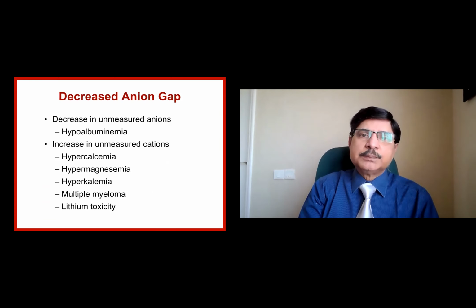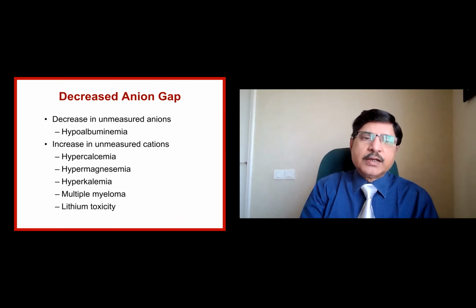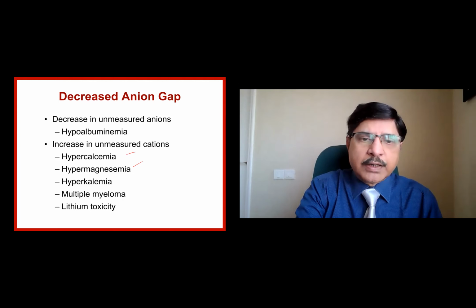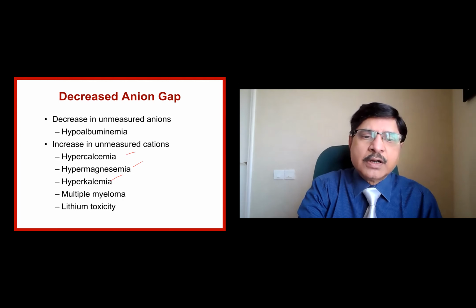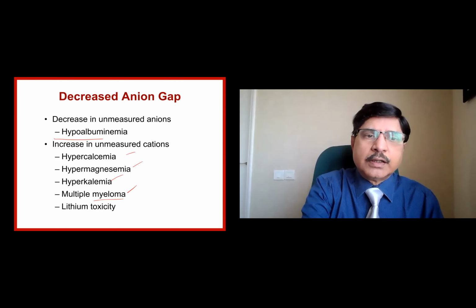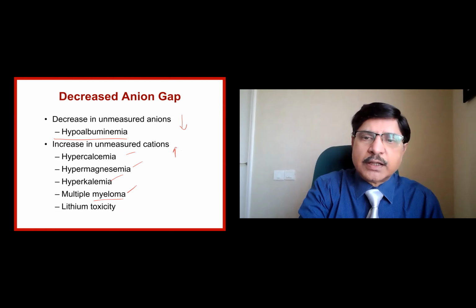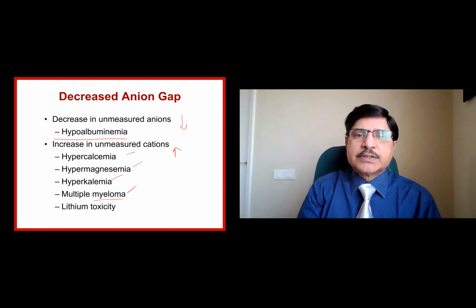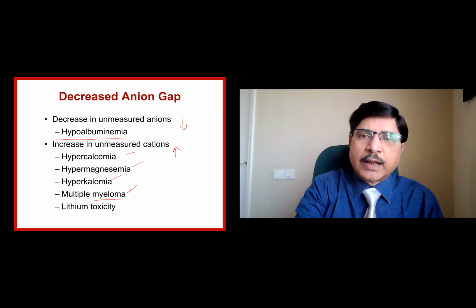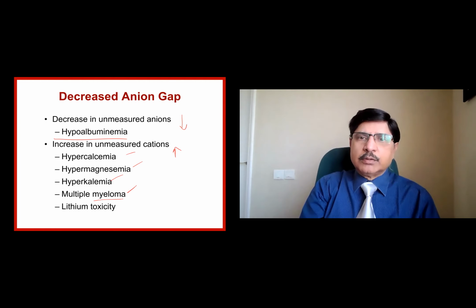Some conditions can produce a decreased anion gap, whenever there are other cations like calcium, magnesium, or hyperkalemia that are increased, or if the proteins are multiple myeloma proteins, or there is a drastic hypoalbuminemia, there will be a decrease here. In this case, the cations have increased, so unmeasured cations have gone up, unmeasured anions have come down here. That is how the anion gap will be affected by the decrease in the unmeasured anions or an increase in the unmeasured cations.